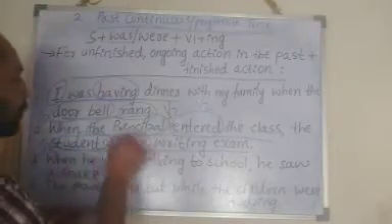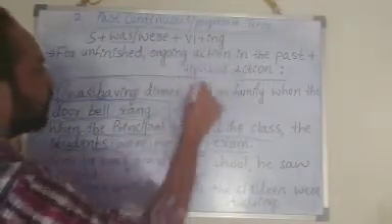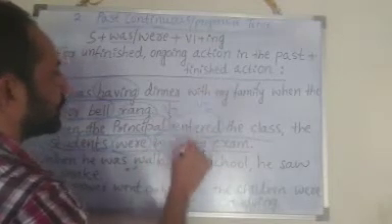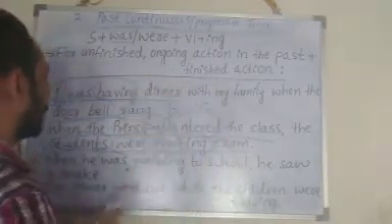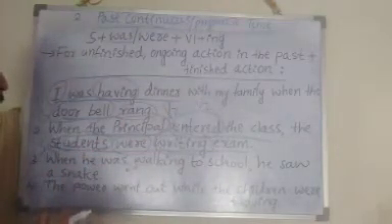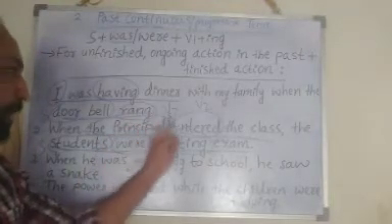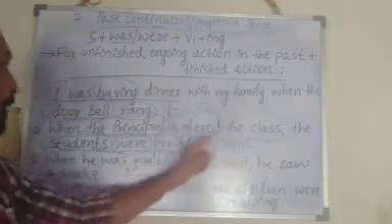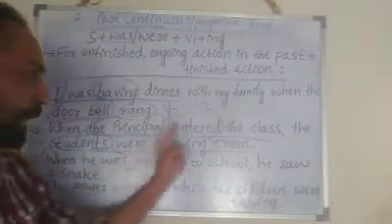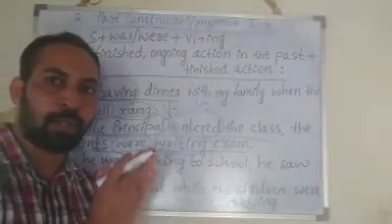Because students, that is the subject, that is plural subject, so we have to use auxiliary verb were plus V1 plus ing form. So this part is past continuous tense, and two actions you can see here. One action, that is simple past action that happened, and another action. Which action? The students were writing exam. That action was going on at that particular time.